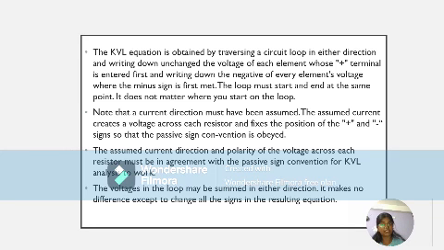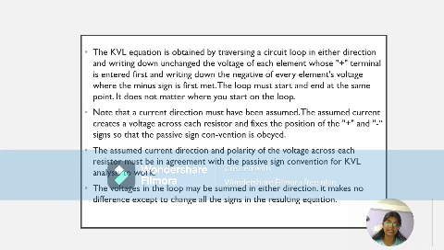The Kirchhoff voltage equation is obtained by traversing a circuit loop in either direction and writing down unchanged the voltage of each element whose plus terminal is entered first, and writing down the negative of the element's voltage where the minus sign is first met. The loop must start and end at the same point. It does not matter where you start on the loop. And it is to be noted that the current direction must be assumed.